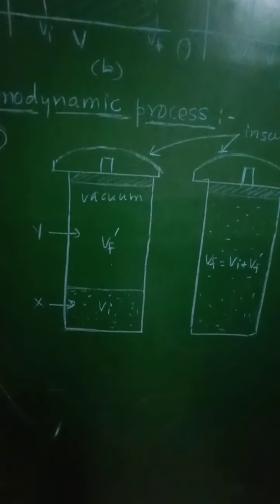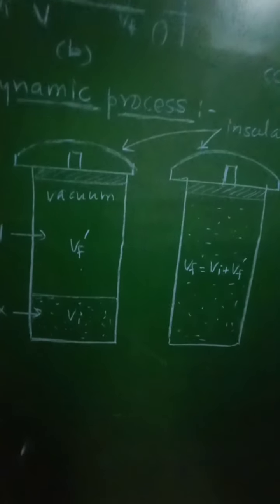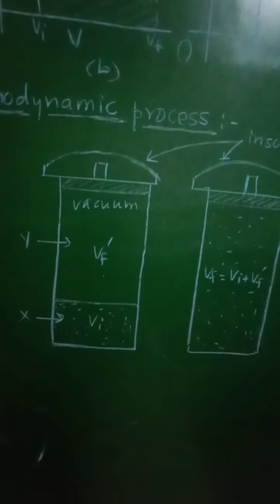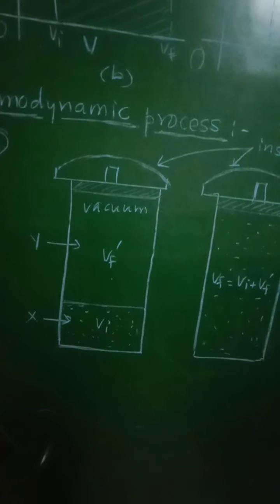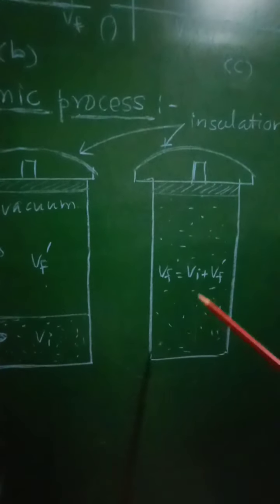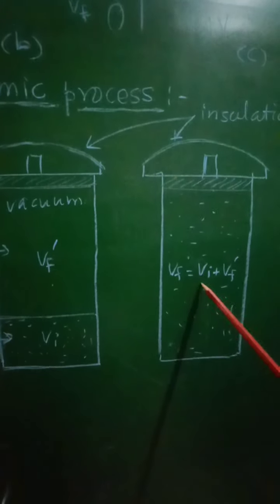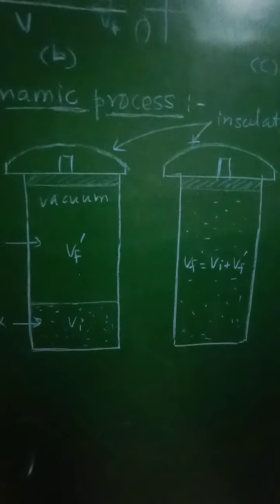Thus there will be no exchange of heat energy between the gas and its environment. The final volume of the system now becomes phi f, which will be given as phi f equal to phi i plus phi f dash. So that will be the final volume.